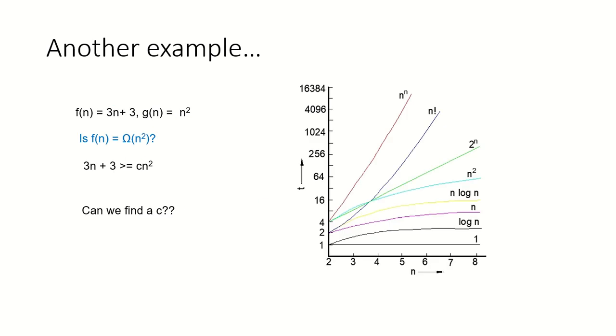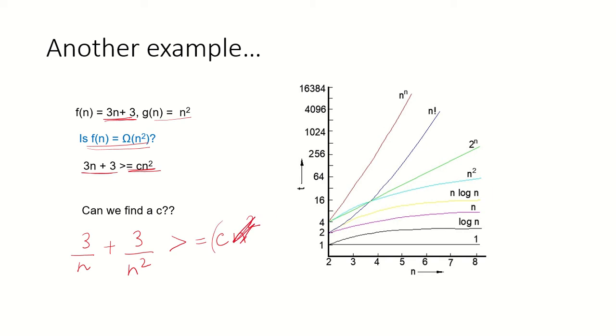Another example. f(n) is 3n plus 3, g(n) is n square. Is f(n) omega of n square? That means f(n) has to be greater than or equal to c·n square at all times. Dividing both sides by n square, we will get 3 upon n plus 3 upon n square greater than or equal to c. The n square has gone.